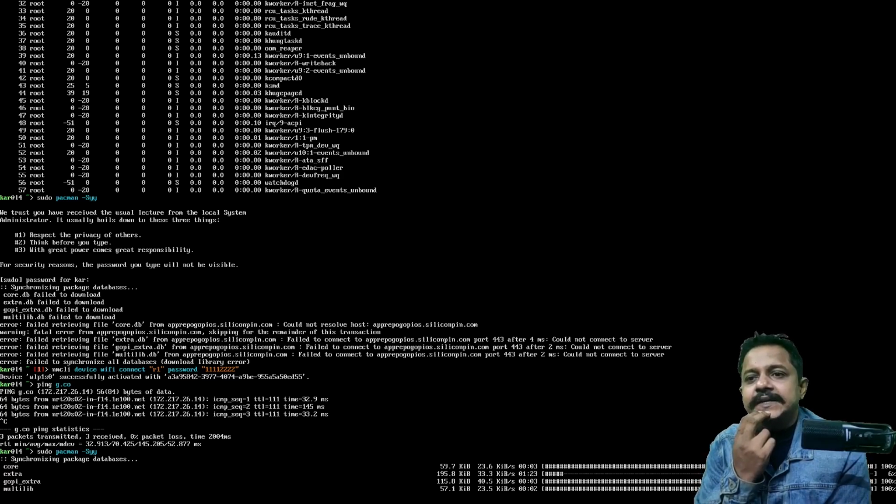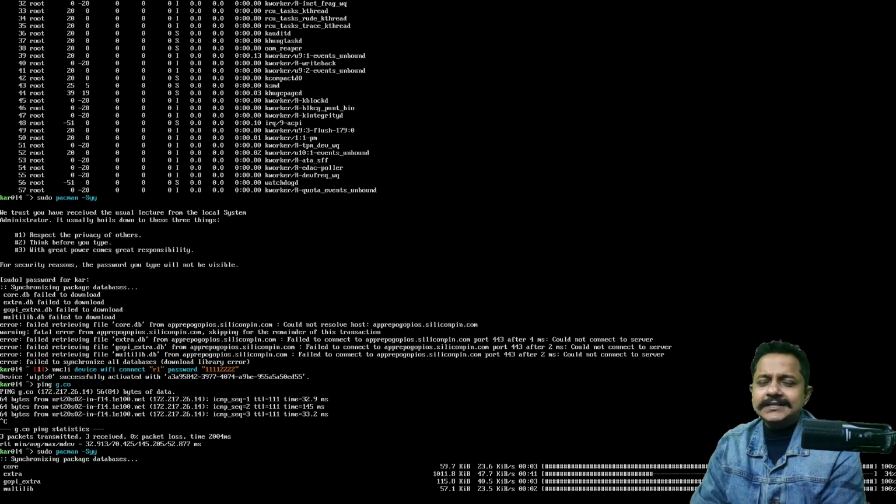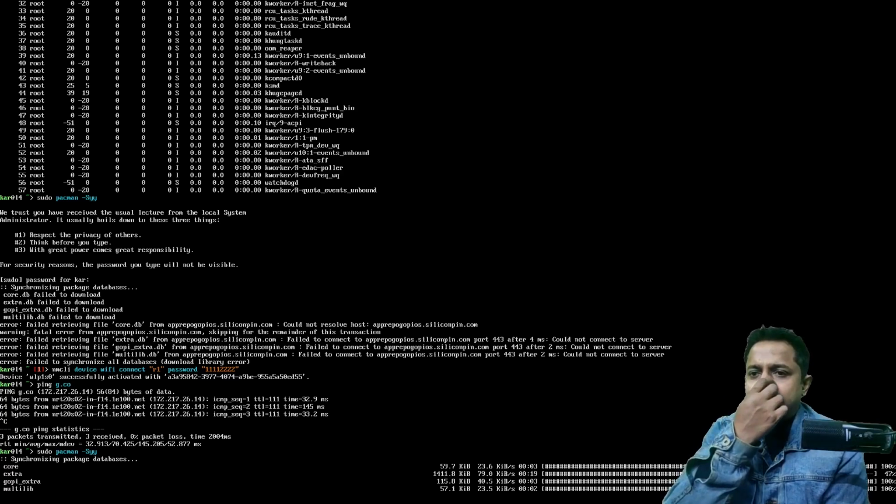Why is it showing two extras? Gopi extra must have some kind of extra list of packages that only this operating system provides. Like AUR, or I'm not sure, but AUR, as I know, is a huge repository and anyone can connect to that AUR and have their software installed on their system, but the speed is so slow, pathetically slow.